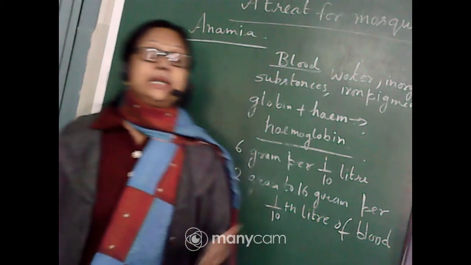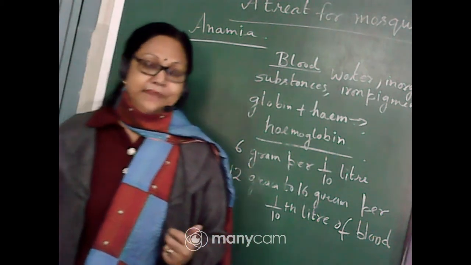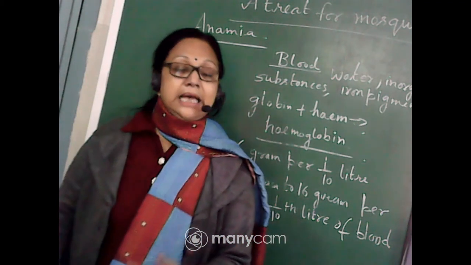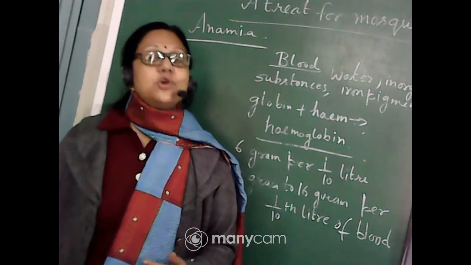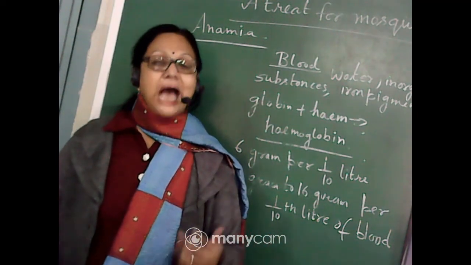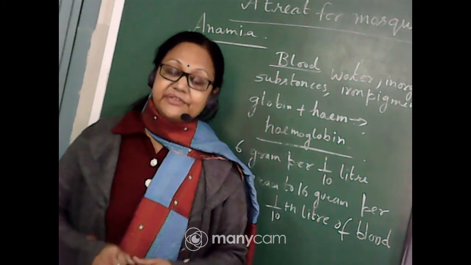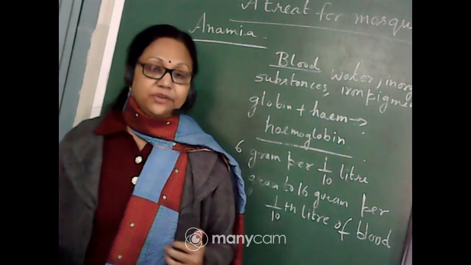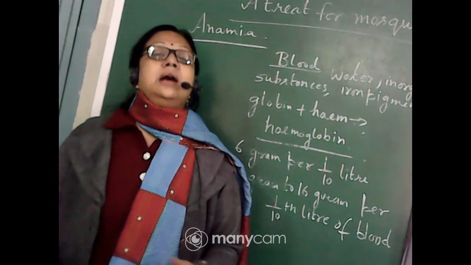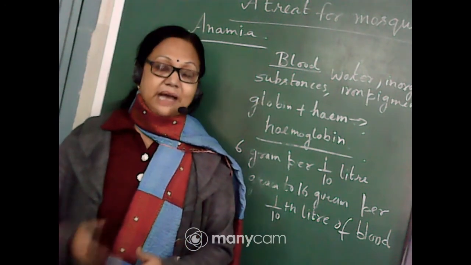It was only 8 gram per deciliter, which was very less in comparison to the normal range of hemoglobin, isn't it? So she had to eat lots of iron tablets as well as leafy vegetables and jaggery and all the items which are full of iron. And then she increased the level of iron in her blood.